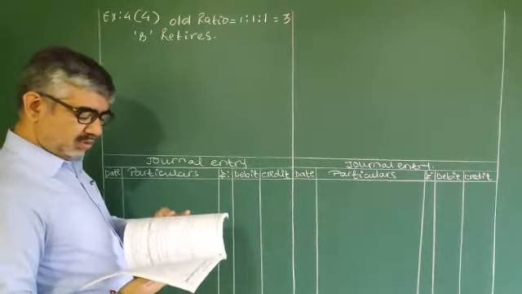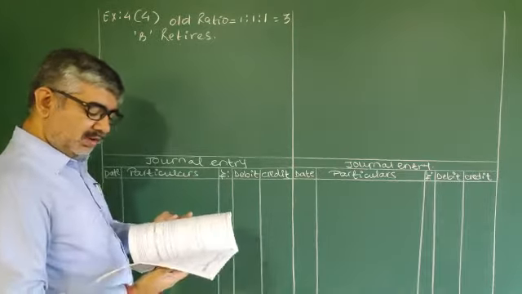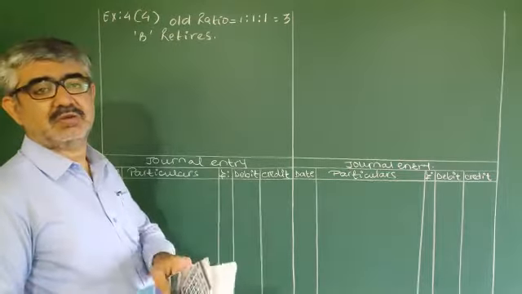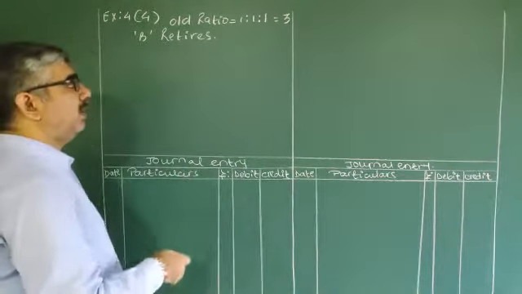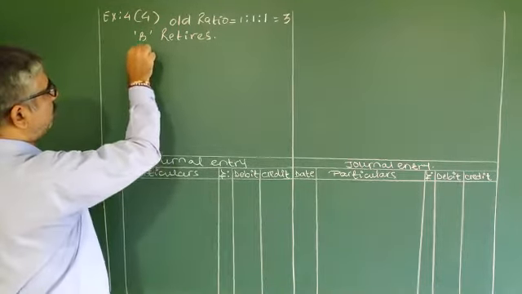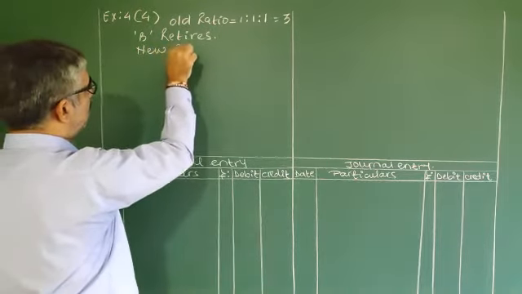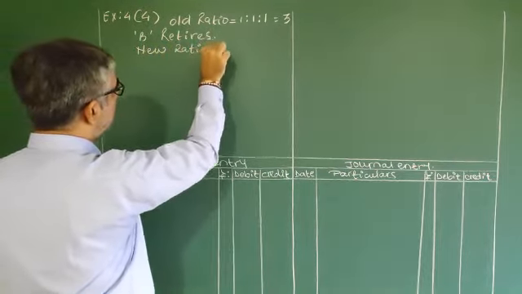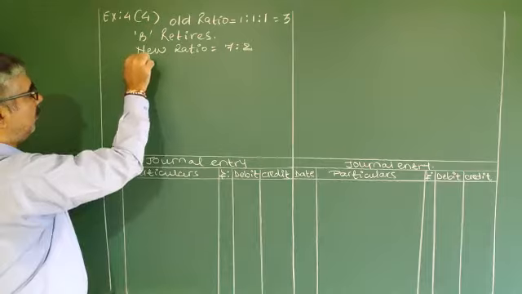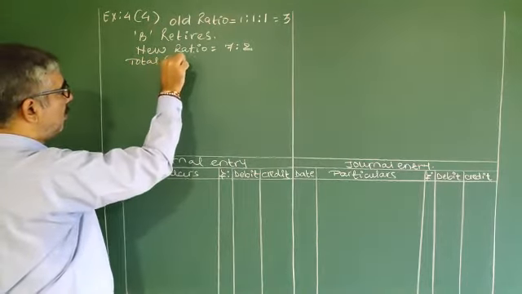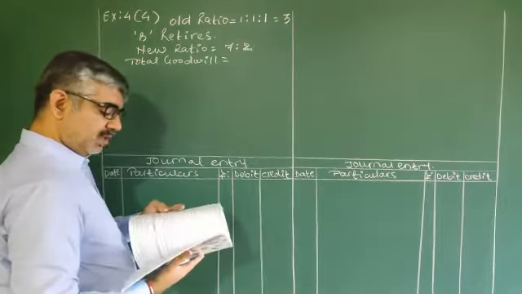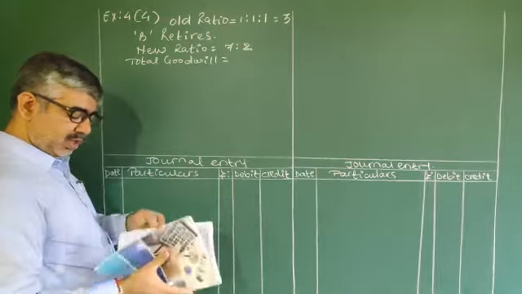See, old goodwill is not given. What do we say? At the time of retirement, goodwill of the firm is valued at 60,000. It's valuation of goodwill, not the old goodwill. So first of all, new ratio 7:2. Total goodwill equals 60,000.